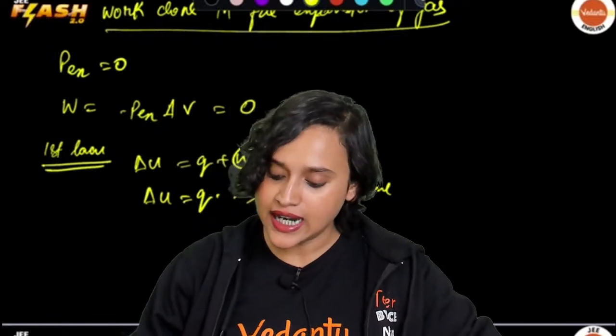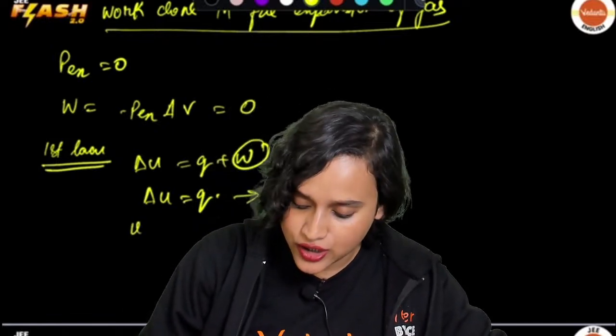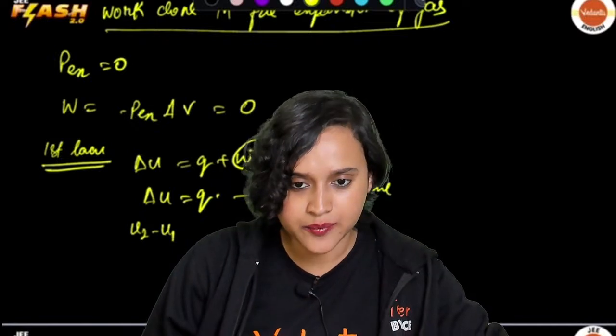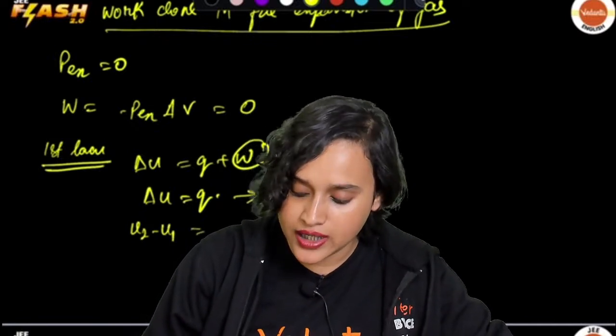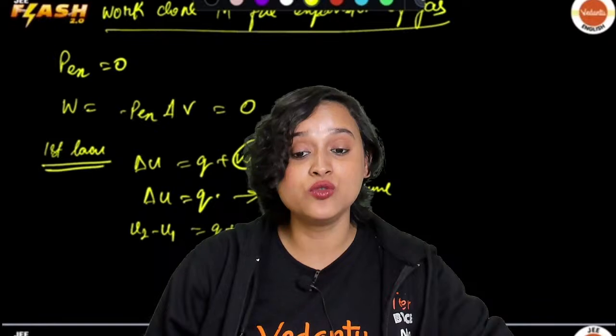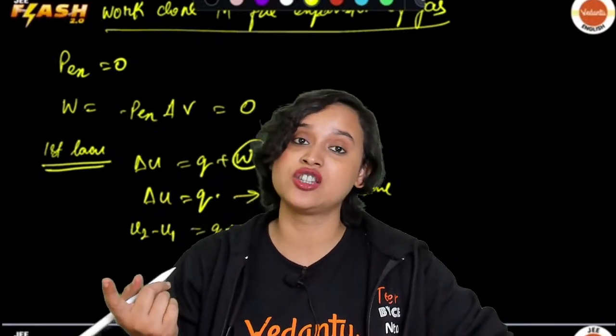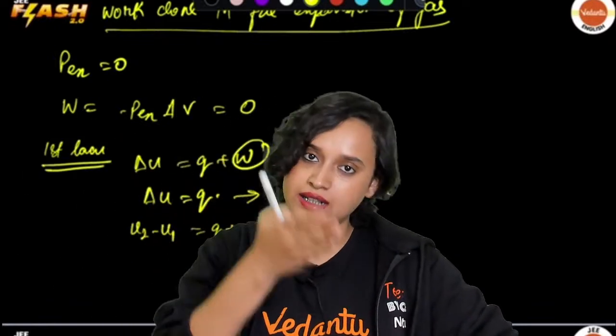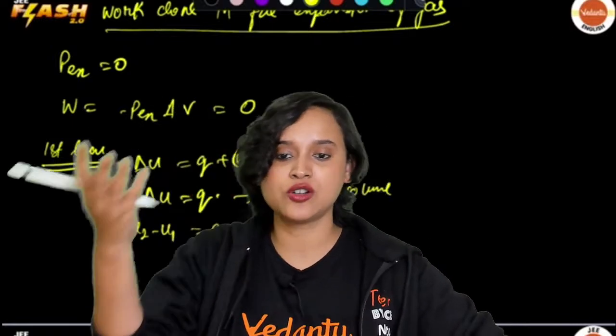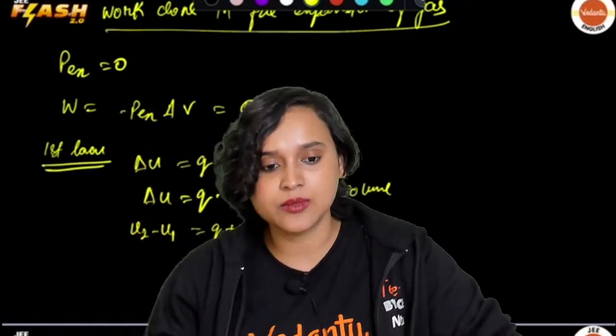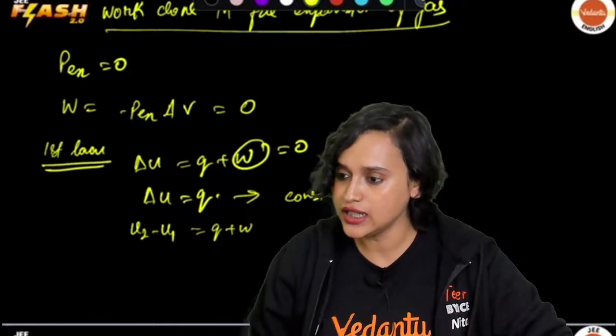Great. What is delta U? Your delta U is U2 minus U1. So U2 minus U1 is equal to Q plus W, where U2 is your internal energy at final state, U1 is internal energy at initial state, Q is the amount of heat given to it, and W is the amount of work done on it.